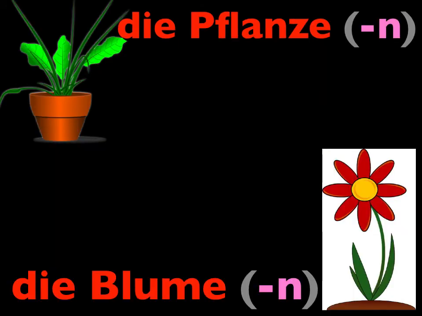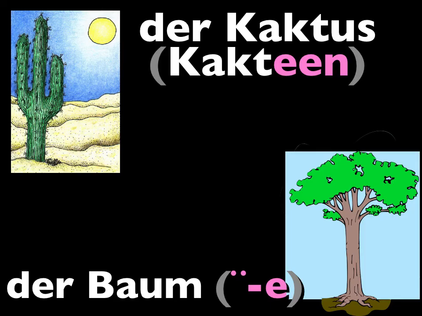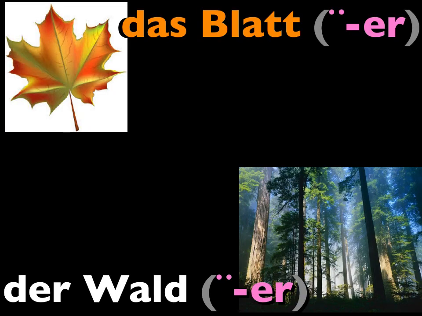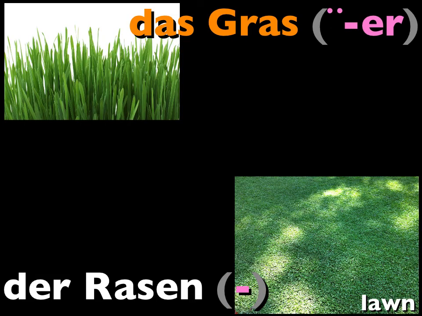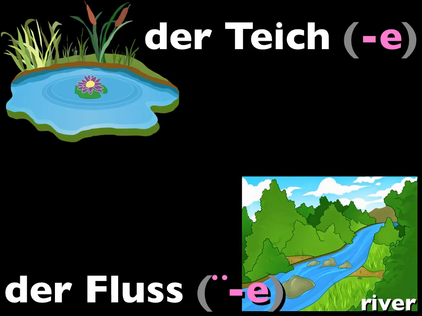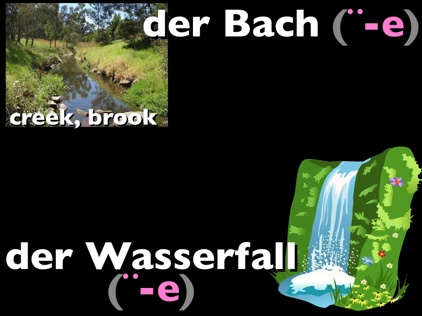Die Pflanze. Die Blume. Der Kaktus. Der Baum. Das Blatt. Der Wald. Das Feld. Die Wiese. Das Gras. Der Rasen. Der Teich. Der Fluss. Der Bach.